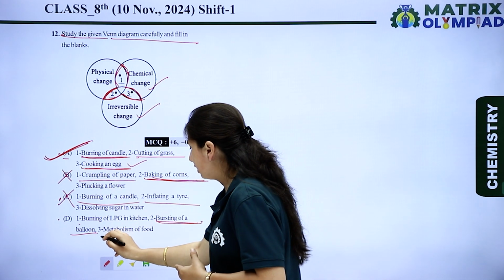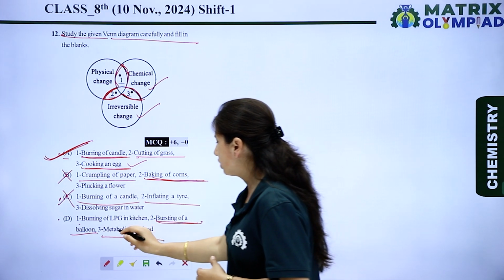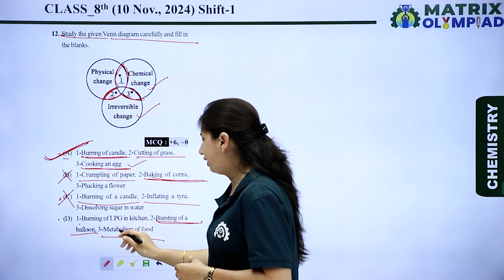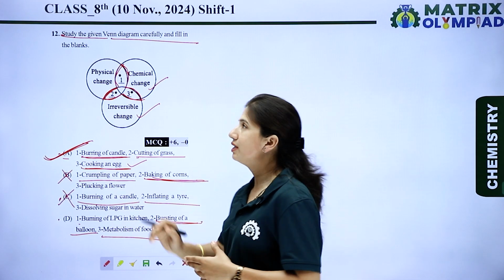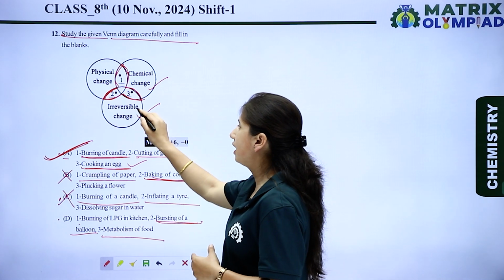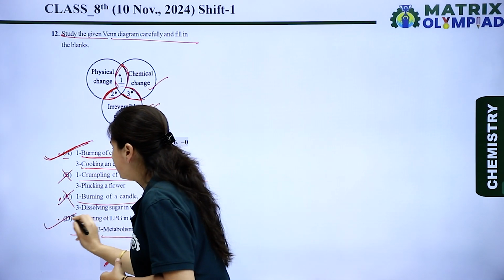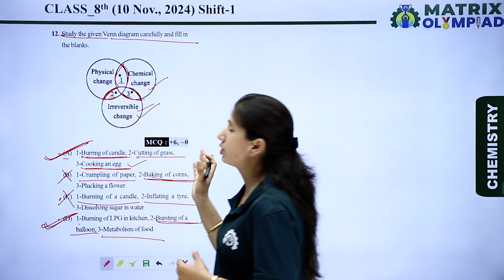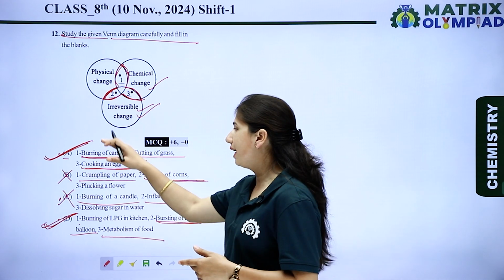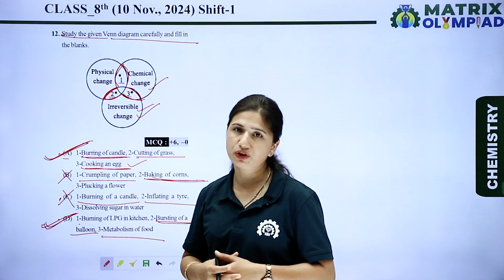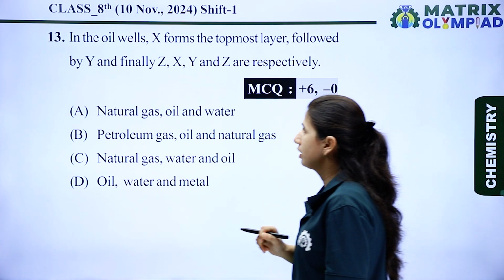Now let's see the third point of option D, metabolism of food. We know that the metabolism of food is a chemical change and it is irreversible also. So D is also a right option. For the 12th question, A and D are the right options. The next question is